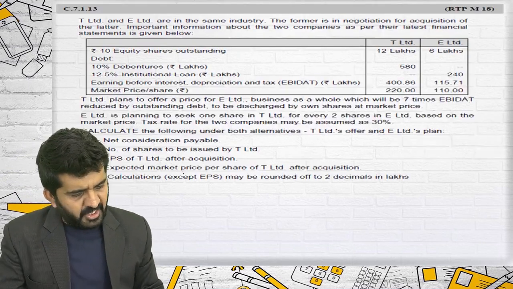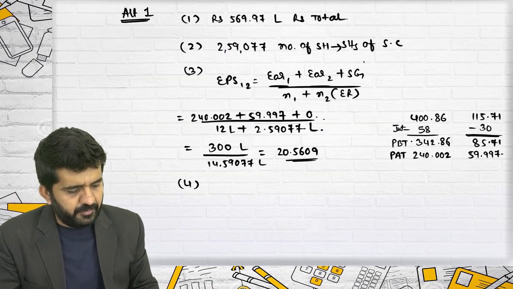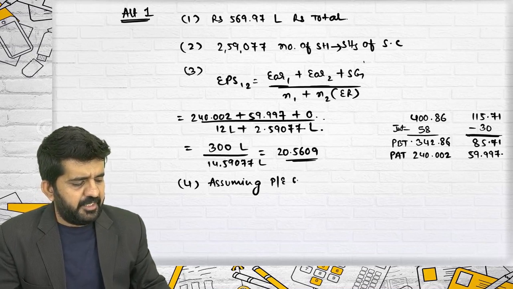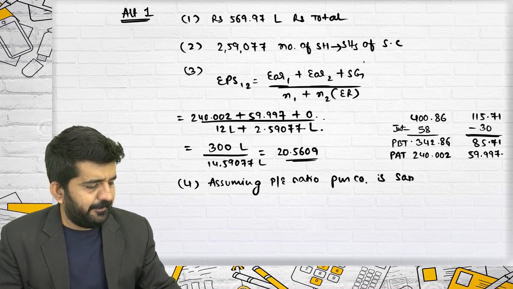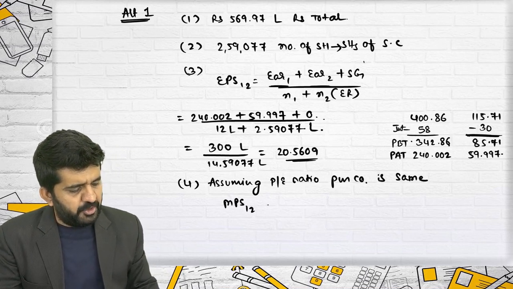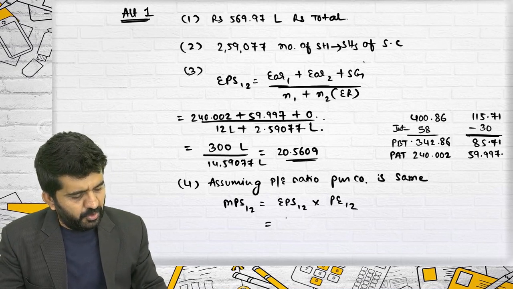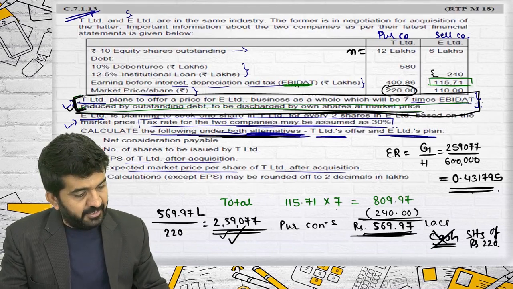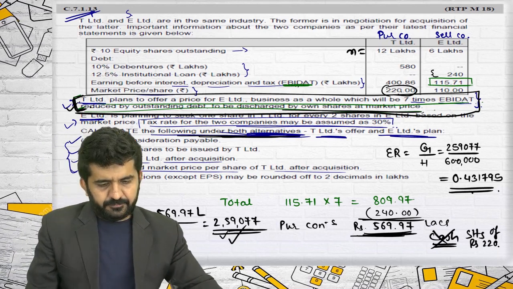Alright, what they are asking fourth: expected market price of shares after T Limited, assuming the PE ratio of the purchasing company is the same. Then MPS 12 will be EPS 12 multiplied by PE 12. EPS 12 is 20.5609, multiplied by PE 12, which will remain the same.